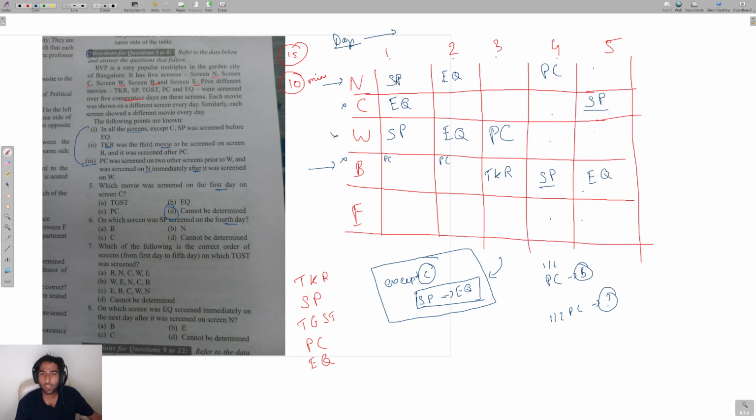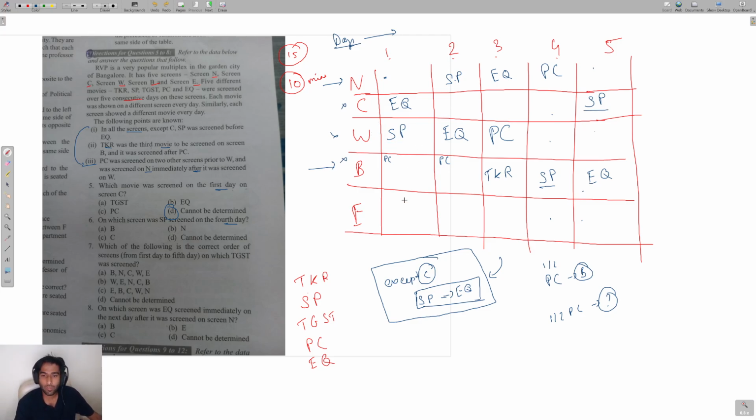But you might feel this contradicts with W. So yeah, you are right, and I'm sorry about that. I meant to place SP on day number 2 and EQ on day number 3. I mistakenly placed it on day number 1. That's not where I wanted to place it. SP comes on day number 1 and EQ comes on day number 2. So of course SP you cannot place on day number 1 because you already have SP on day number 1 on screen W, right?